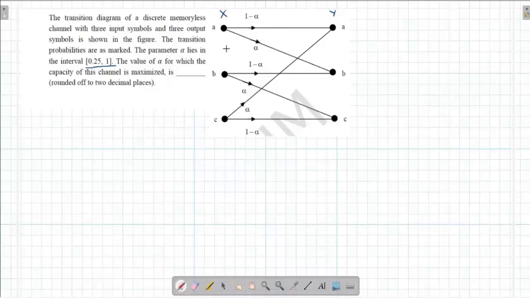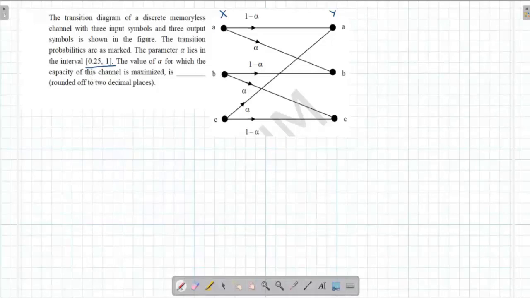But if someone asks me to tell the answer just by looking at this block diagram, my answer would be 1. These are the extreme values where the probabilities are 0 or 1, where the maximum is attained. Both 0 and 1 give the same values, and somewhere in between, at 1 by 2, it is going to become the minimum. So we will solve and conclude that alpha equal to 1 is the value for which the channel capacity is maximized.